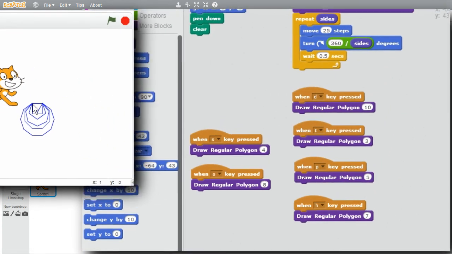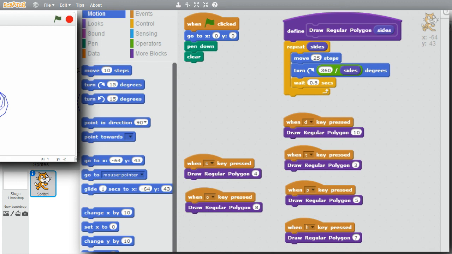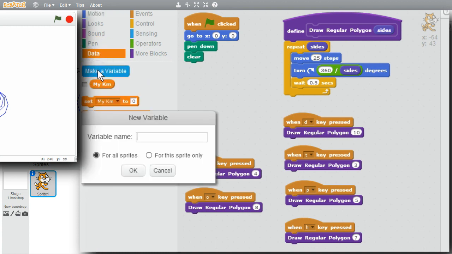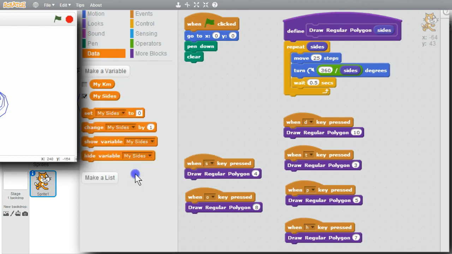This example helps to show how one procedure can save a lot of copies of code blocks. Instead of having 6 copies of the loop in these different places, I have just 1 copy and 6 simple calls to use the same code. I can make a loop to display many polygons. I'll go to Data, make a variable. I'll call it My Sides. Only for the sprite. Okay. I want to start from 3. I'll change 0 to 3.